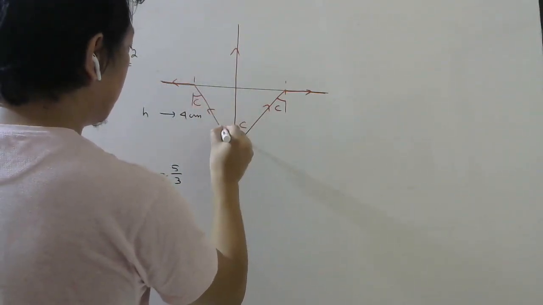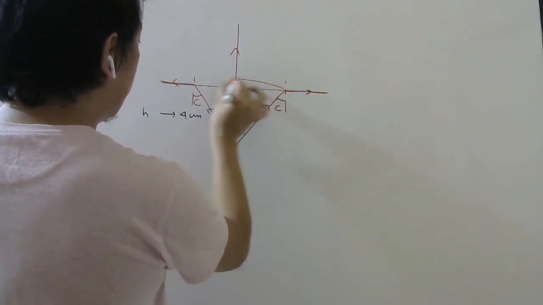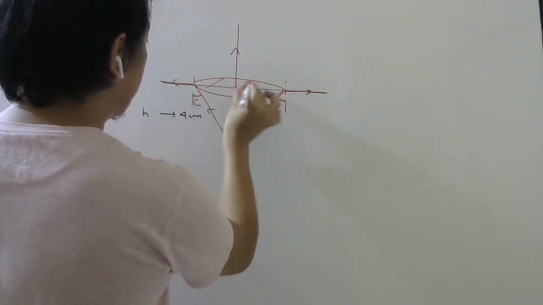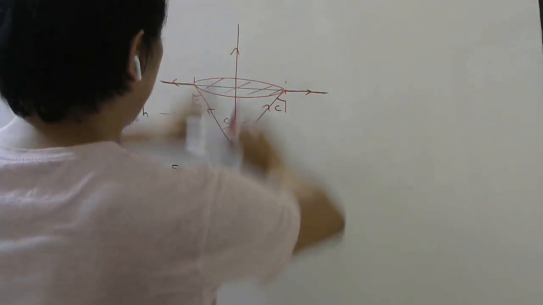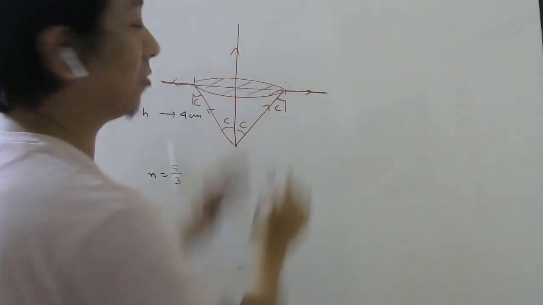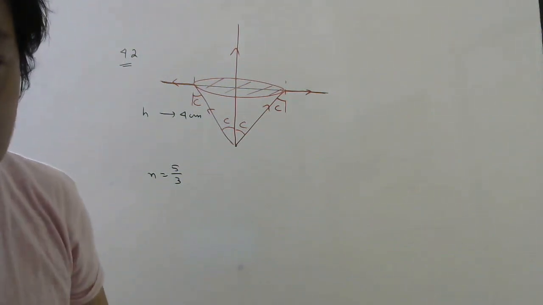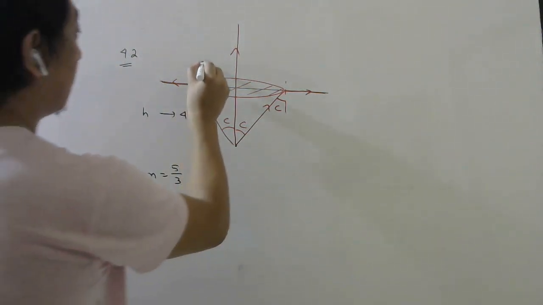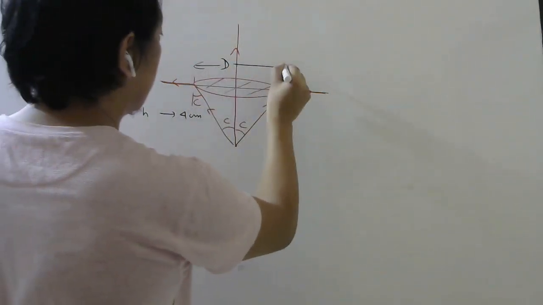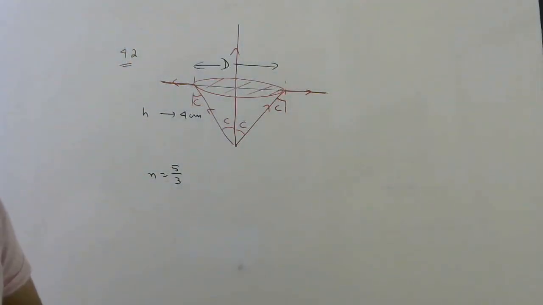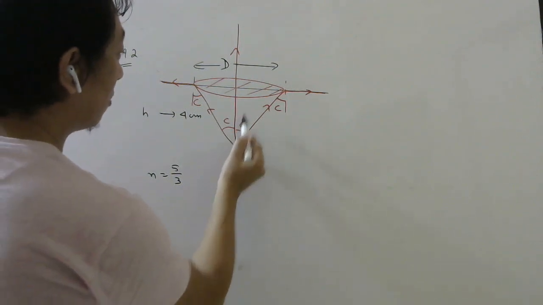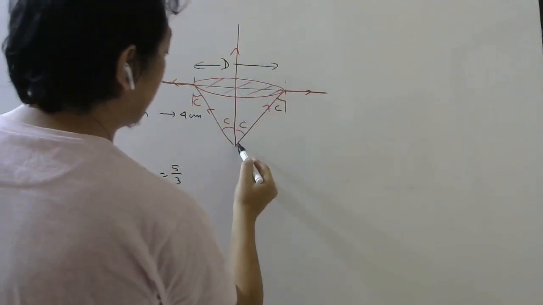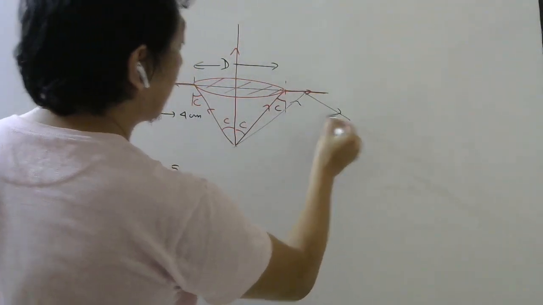This is also C, this is also C. So if you put a disc here, then completely you will block all the light coming out. They want you to find the diameter of this disc so that no light can emerge from the water surface. Because before they were coming out this way, right? This light cannot come out because this light will suffer TIR.